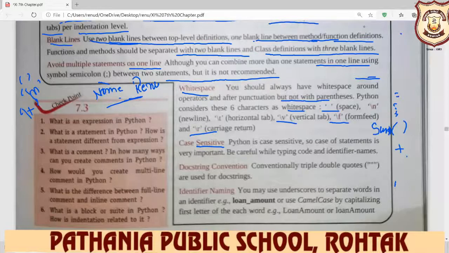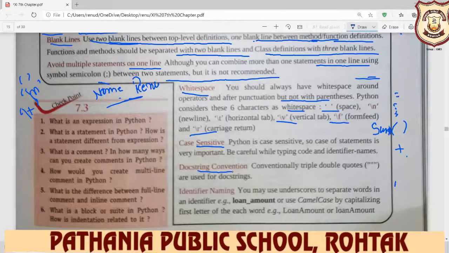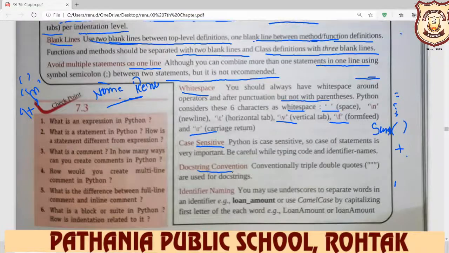Next rule is document string convention. A document string convention means your comments, when you write your comments, you write the triple quote, or otherwise you write the triple inverted commas. Okay, identifier naming. We have already discussed the identifier, how to declare the identifier, in the last Zoom class.